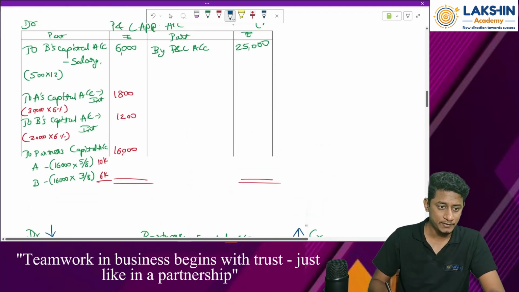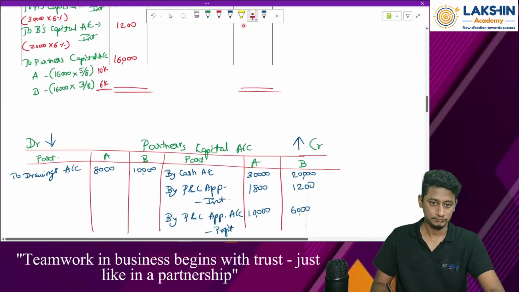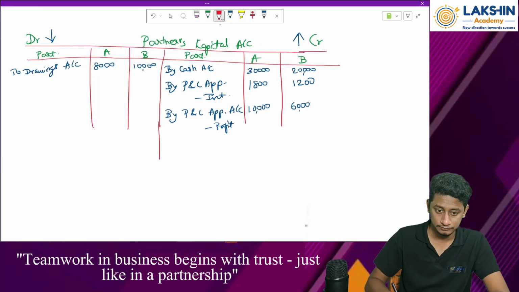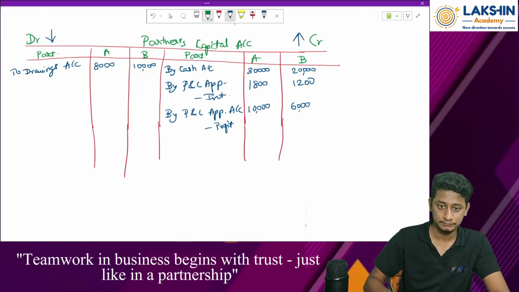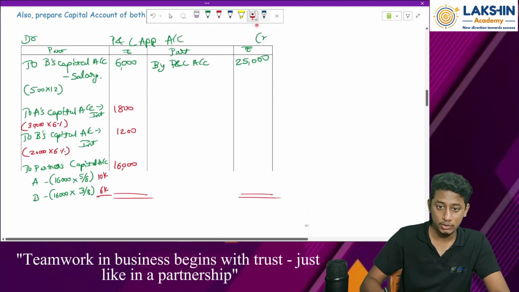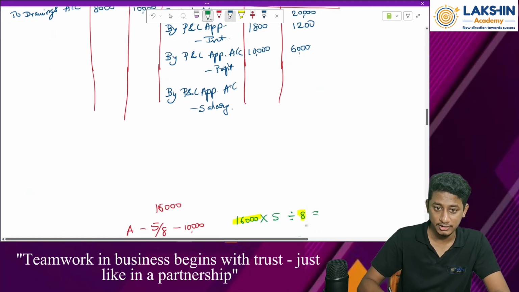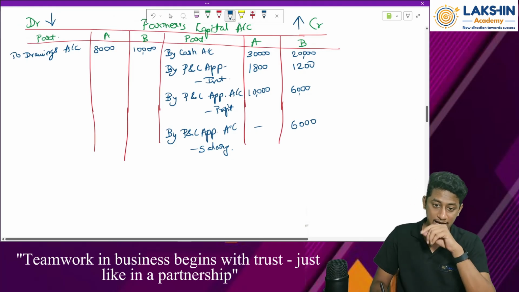Anything else pending? Salary is pending, right? So provide for salary also. By again P&L appropriation account, salary. To which partner was the salary given? To B's capital account. So only to B I should pay how much? 6,000 rupees. So A's account, this is nil. So 6,000 rupees to B. Okay. Anything else remaining?